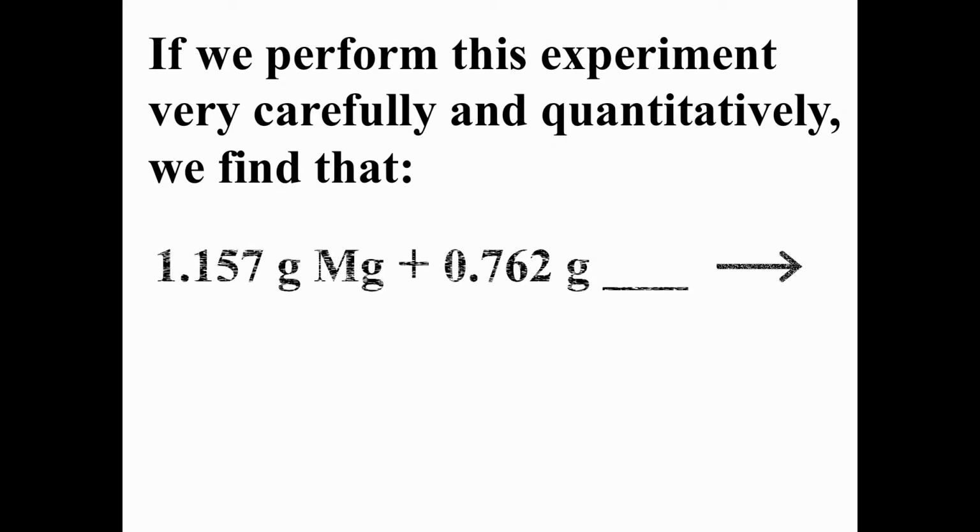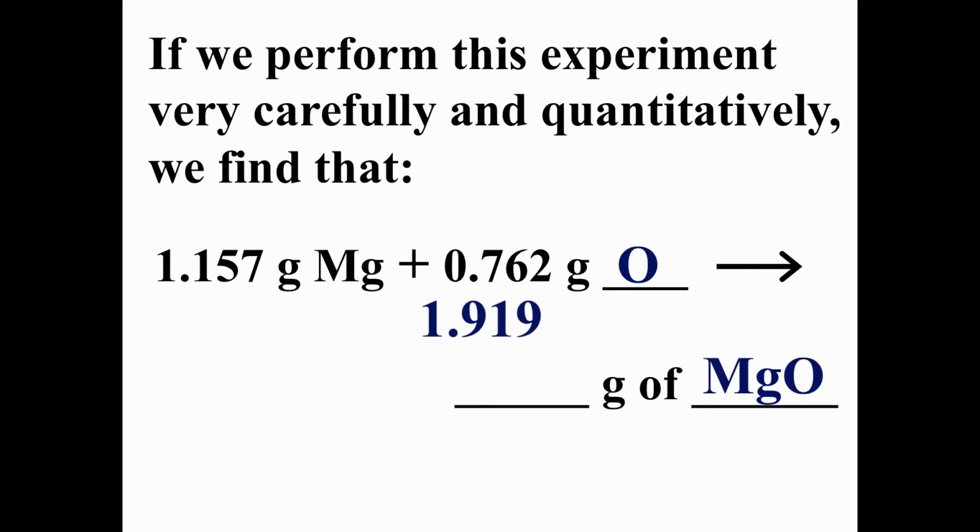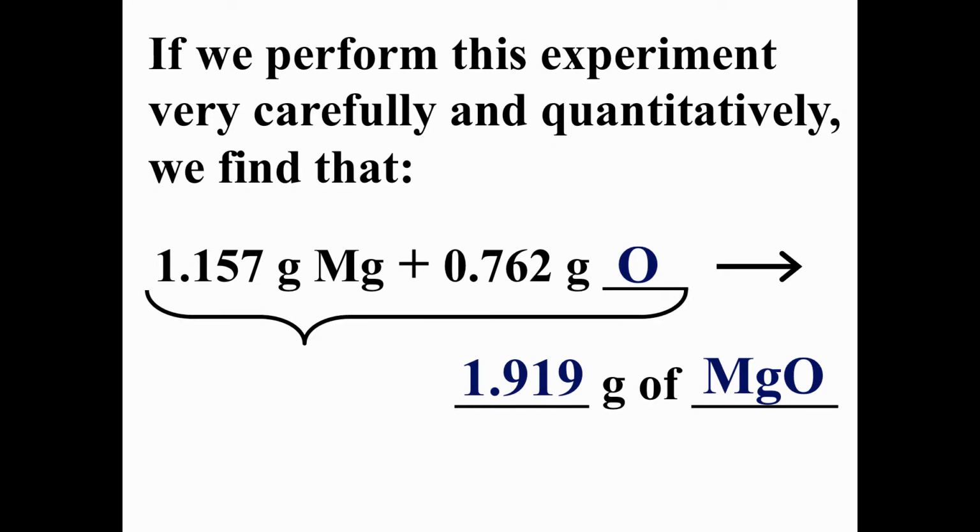Okay, now if we do this experiment carefully and measure our results, we find something like the following. If we have 1.157 grams of magnesium and it reacts with 0.762 grams of oxygen, we end up collecting magnesium oxide, and we end up collecting 1.919 grams of that. Now you might notice something, and this probably isn't that surprising.